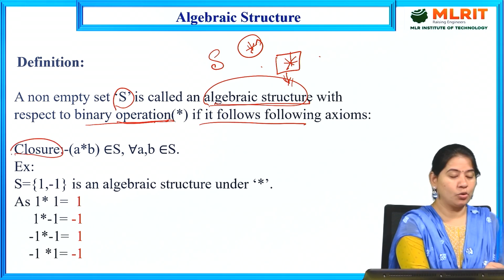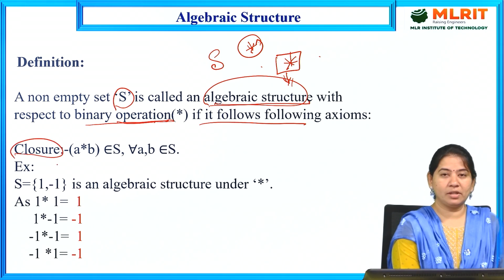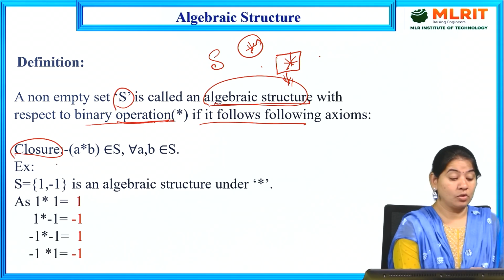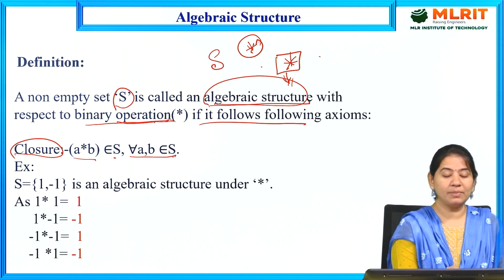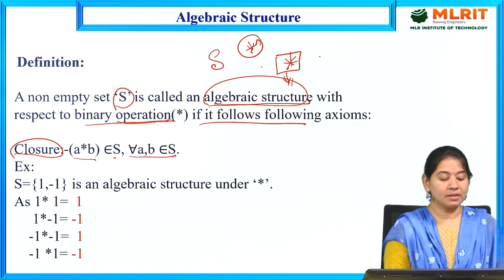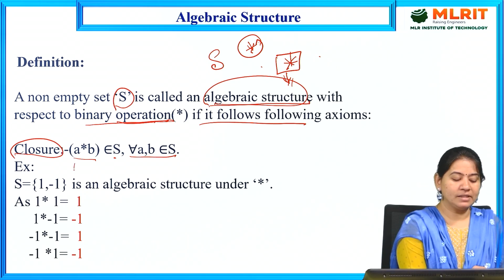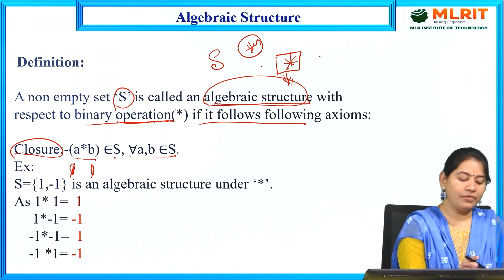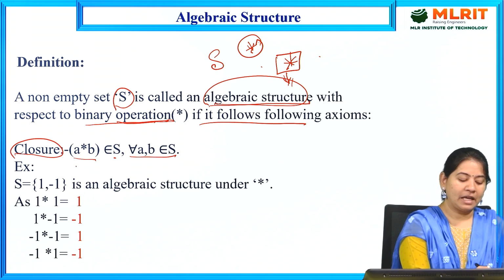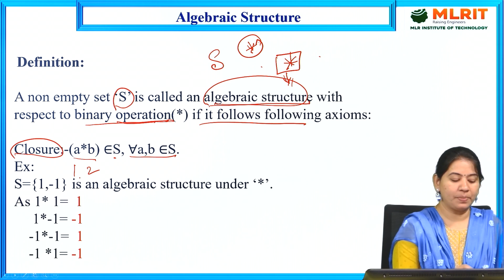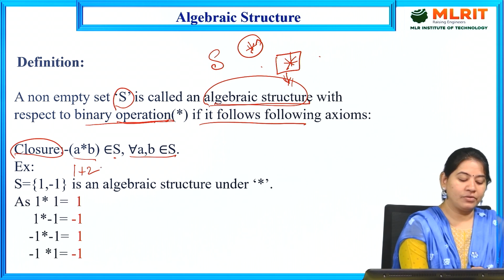The first one is the closure property. So what is closure? We can say A star B belongs to S for all A, B belonging to S. If you are taking some A value as 1 and B value as 1, or A value as 1 and B value as 2, and you apply some binary operator in between these two, and you get 3, and if this 3 element belongs to capital S.